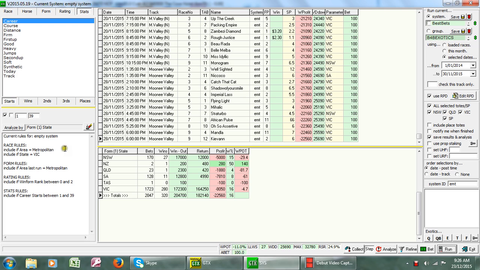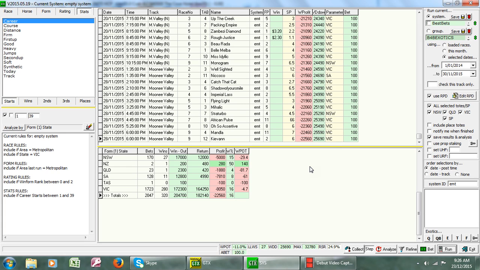And I'm looking at horses who had their last run in a Metropolitan race, and I've analysed it by the state it ran in last start. So, looking at the form, we can see the race strike rate is fairly low. That's because it doesn't include horses where the qualifying run was at a provincial or country track. It only includes those that had a Metropolitan start last.